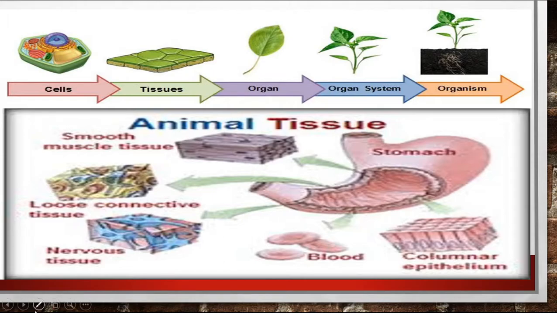In this slide we can see the same thing that we have already discussed, that a group of cells will constitute a tissue, a group of tissues will make an organ, and a group of organs will make an organ system, which is necessary to function in a coordinated manner so that the organism will survive. Now, some of the animal tissues are smooth muscle tissue, loose connective tissue, nervous tissue, blood, and columnar epithelium. Now we will discuss different types of animal tissue.